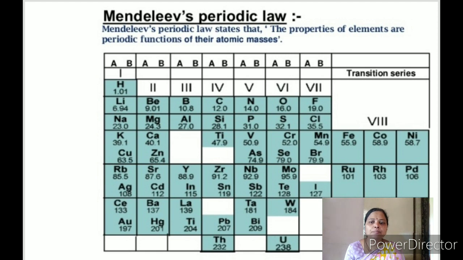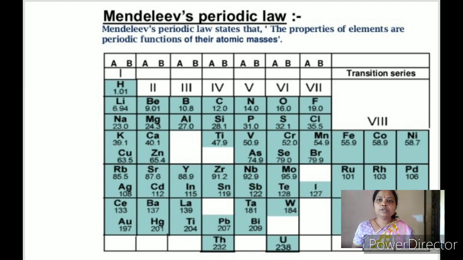Then, defects of Mendeleev's periodic table. First defect, some elements are not arranged in increasing order of their atomic masses. For example, cobalt is placed before nickel and titanium is placed before it. Second, the position of hydrogen is not clear because it shows properties similar to metals as well as non-metals. And third defect is that the position of the isotopes of the elements is not clear.